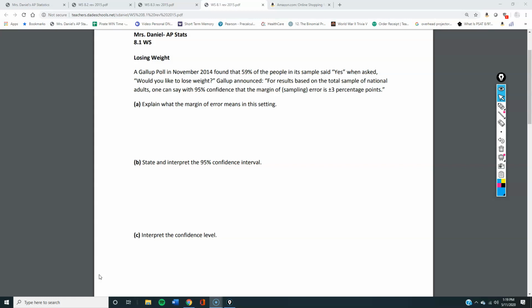B. What about the confidence interval? For this one, the confidence interval can be either plus 3 or minus 3%, right? So 59 minus 3 is 56, 59 plus 3 is 62. Again, this is going to be verbose, so listen, rewind, replay. The 95% confidence interval is from 0.56 to 0.62. That means we're 95% confident that the interval from 0.56 to 0.62 captures the true proportion of those who would like to lose weight. All right?